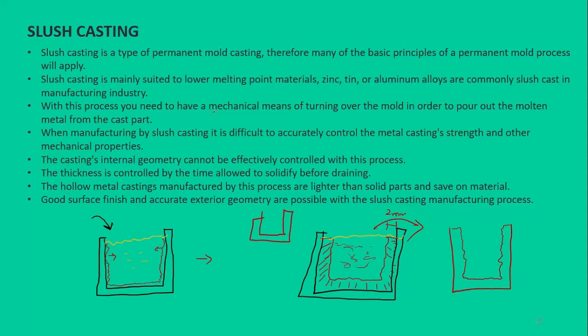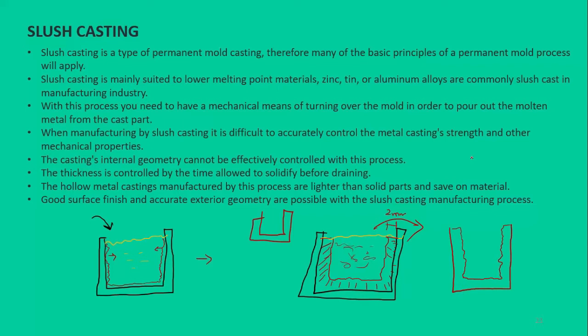With this process, you need to have a mechanical means of turning over the mold in order to pour out the molten metal from the cast part. So obviously, once you have the slush here, you have achieved your desired thickness, so you need to have a mechanical means to pour the remaining slush out. When manufacturing by slush casting, it is difficult to accurately control the metal casting strength and other mechanical properties. Obviously, we don't have much control over the product. We are just naturally letting it solidify, and once we think that we have achieved the desired thickness, we will simply pour that out.